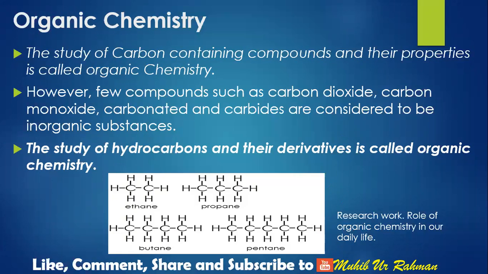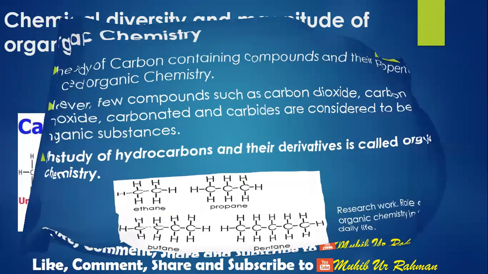So hydrocarbons and derivatives mean just like this is hydrocarbon, replace this hydrogen with another atom like halogens, fluorine, chlorine, etc., or oxygen, OH. So these are derivatives. So organic compounds are such hydrocarbons and their derivatives, and study of such hydrocarbons and their derivatives is known as organic chemistry. You have to search the role of organic chemistry in our daily life.